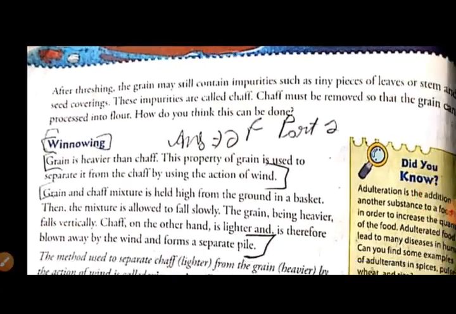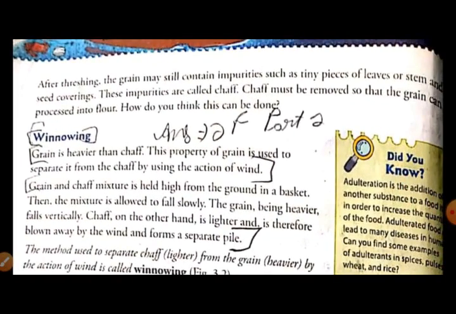Now after threshing, the grain still contains tiny pieces of leaves or stems and seed covering. See, once the grains are removed from the stalk, they contain some impurities. These impurities are called chaff. So chaff must be removed from the grains so that they can be processed into flour.